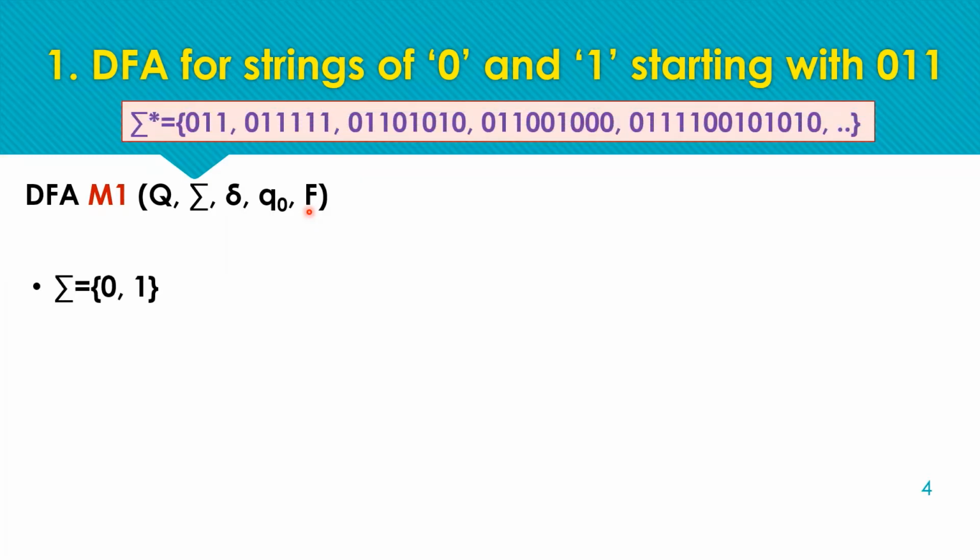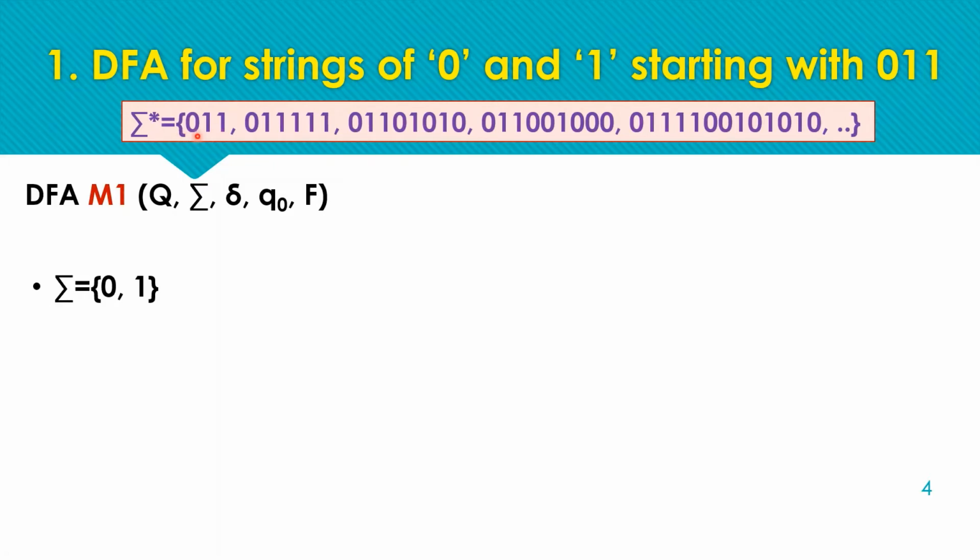Examples of acceptable strings are 0 1 1, 0 1 1 followed by 1 1 1, 0 1 1 followed by other strings, or we can say that any string that starts with the pattern 0 1 1 is acceptable by the DFA.